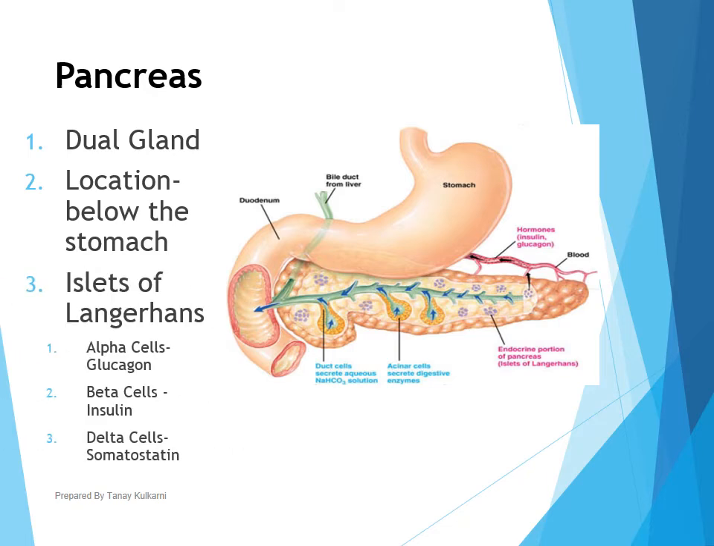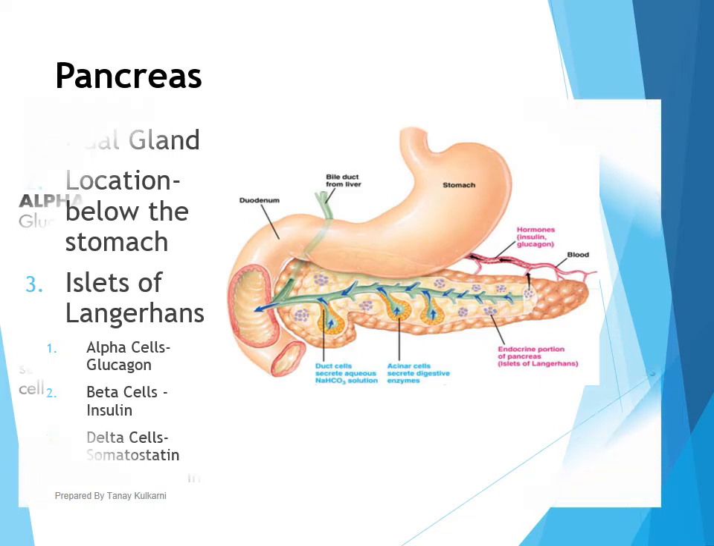Now this endocrine part of the pancreas is called the islets of Langerhans, and these islets of Langerhans have three cells: alpha cells, beta cells, delta cells. Alpha cells secrete glucagon, beta cells secrete insulin, delta cells secrete somatostatin. Out of these three hormones, we will study only two. Somatostatin is not in our syllabus.